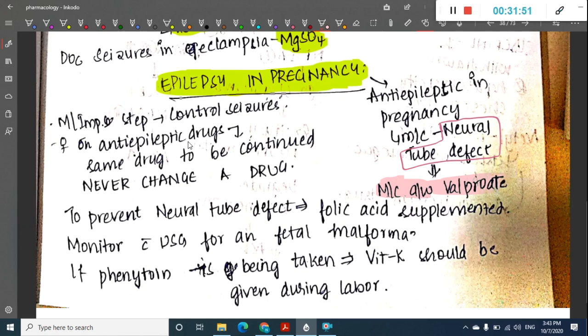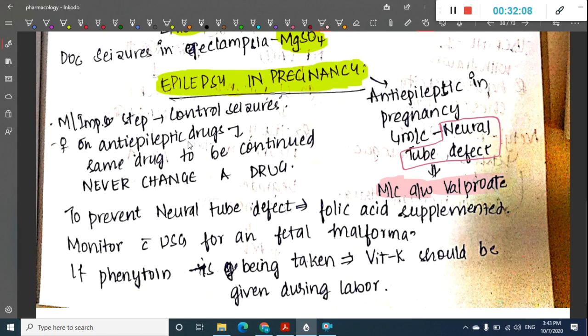The neural tube defect or any side effect that valproate or these anti-epileptic drugs cause is seen only in 1 in 400 or 500 or 1,000 patients, so only in one patient.